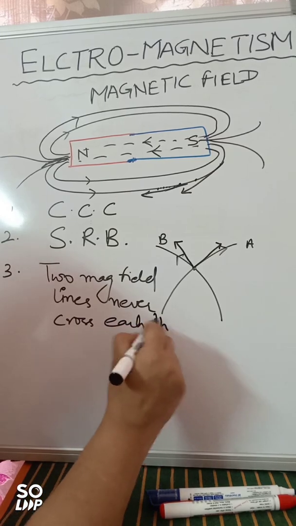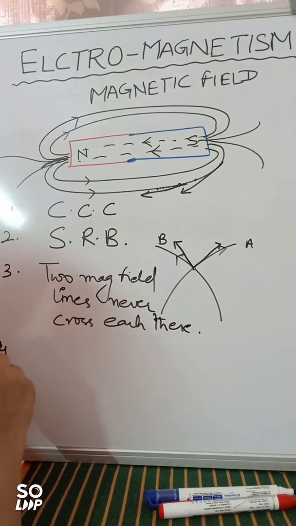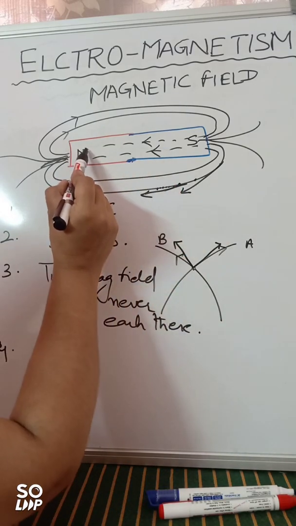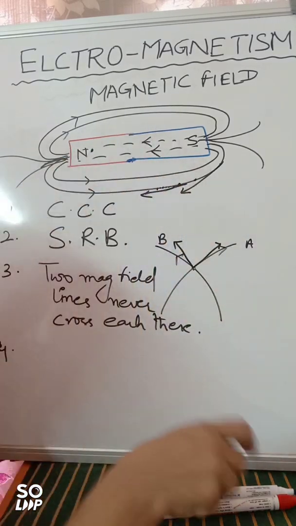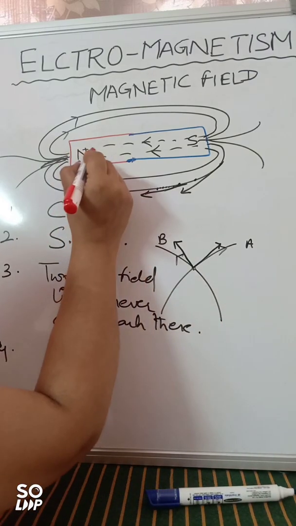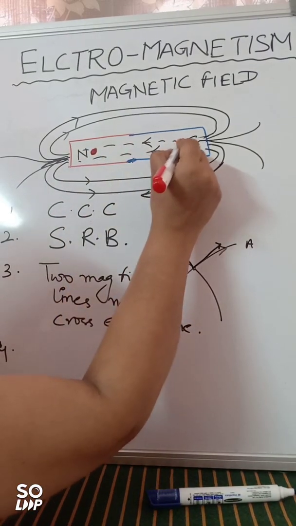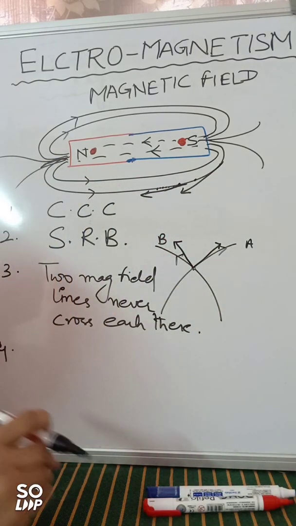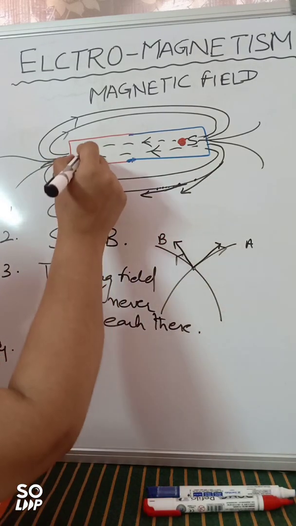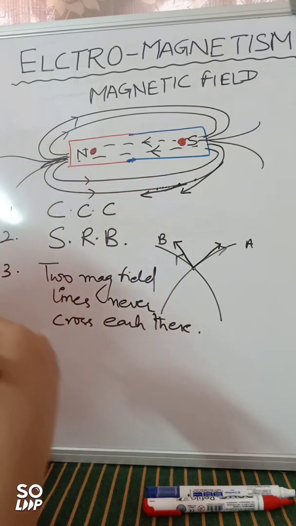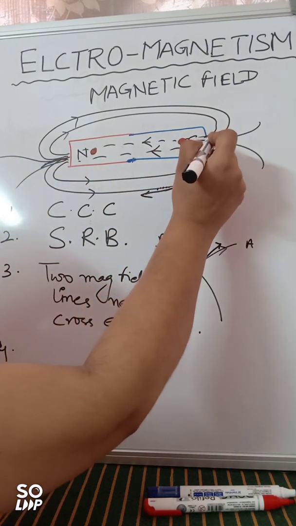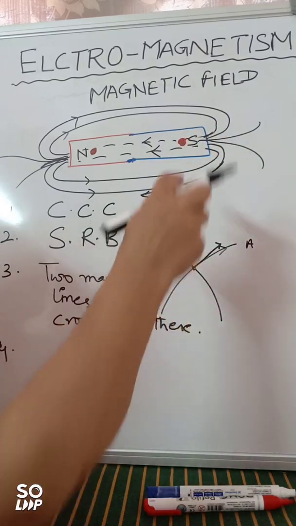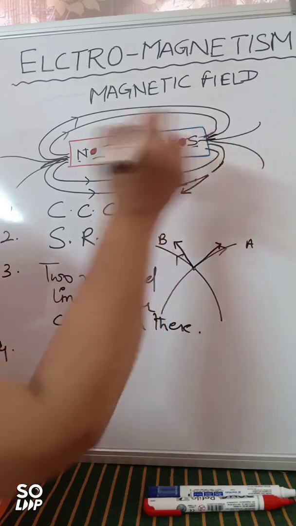And next, if you see here, the maximum strength of the magnet is near the pole, and the pole is somewhere here. Let me mark it. It is not exactly at the extreme points. So the maximum strength of the magnet is near the pole, right? So the magnetic field lines are going to exist in a cluster near these ends.